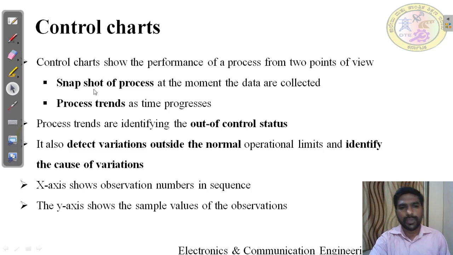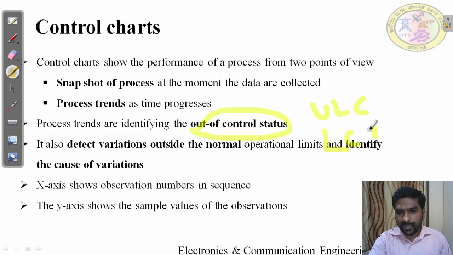They may select any process in industry to analyze with the control chart. Process trend is used to identify the out-of-control status. They are going to identify whether it is out of control. How are they going to identify it? They have control limits. There are two control limits, one called the upper control limit and the other the lower control limit, UCL and LCL. In between is mentioned as a range. If the process is operating in this range, you can say it is inside the control.